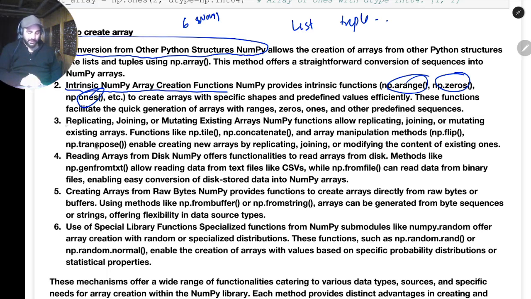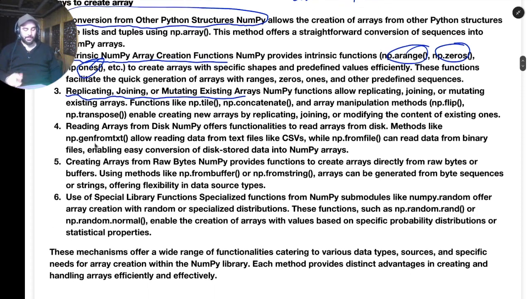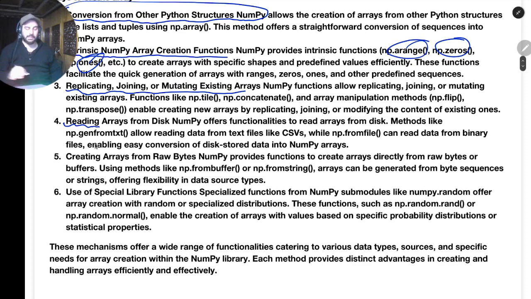Then I have another method called replicating, joining, or mutating existing arrays. If we have existing numpy arrays, we can create new arrays out of them by either copying them or doing some manipulation over them, mutating them basically. So that is the third method. The fourth method is if you have some data of type numbers and you want to read it in terms of numpy arrays.